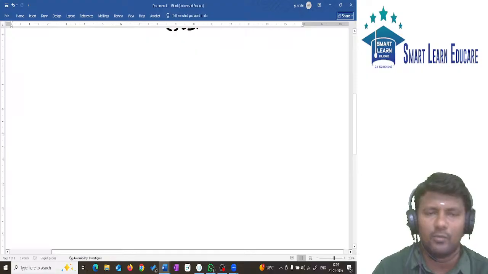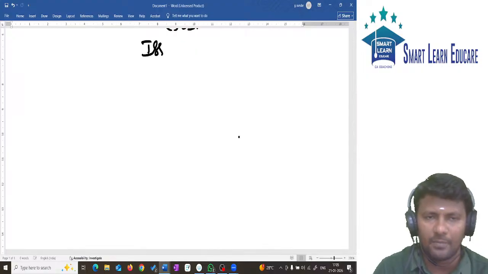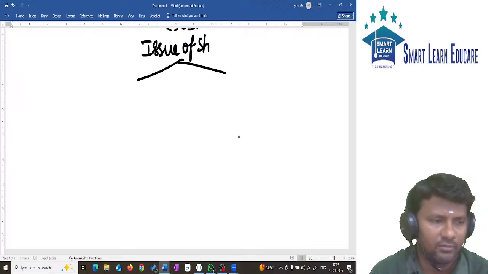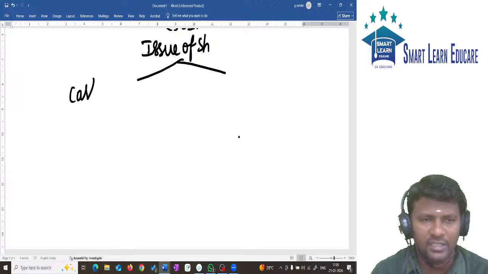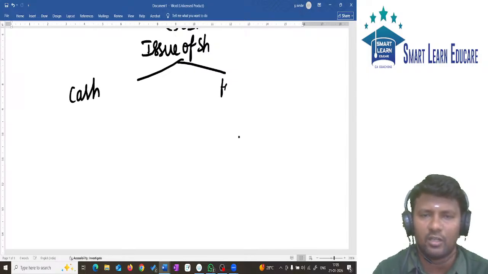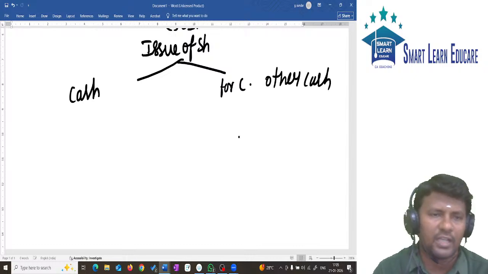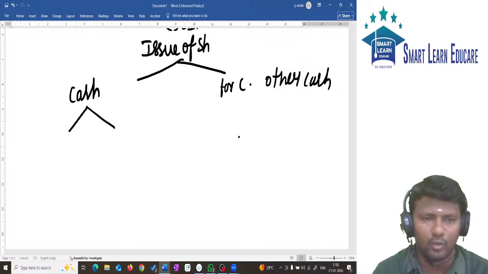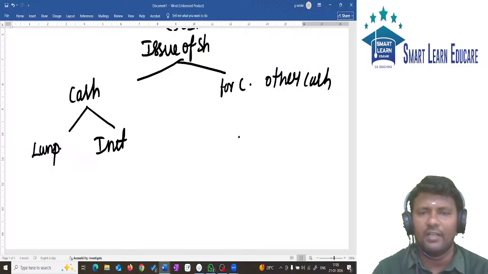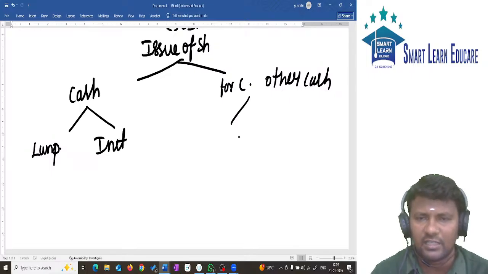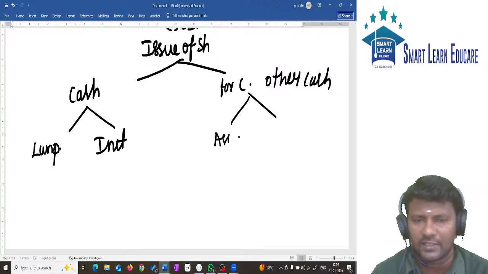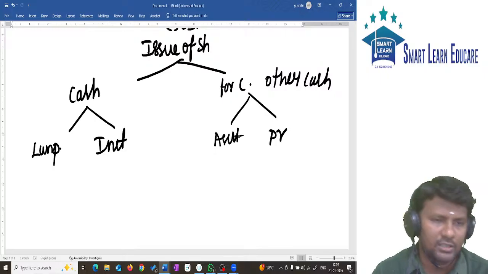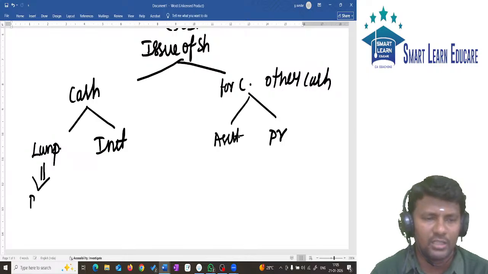And also we discussed this topic, issue of shares. When you issue shares, we have two classifications. One is issue of shares for cash, another is issue of shares for consideration other than cash. Issue of shares for cash is again classified into two: one is lump sum, another is installment. For consideration other than cash, shares can be issued for purchase of asset or issued to promoters.